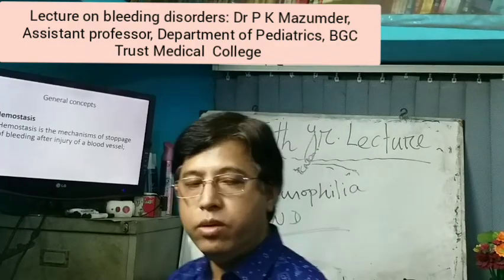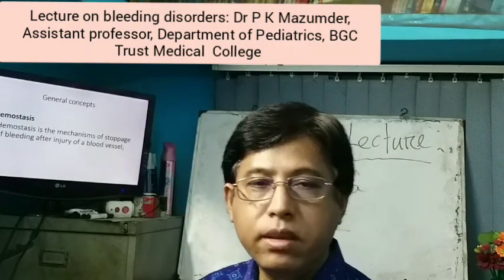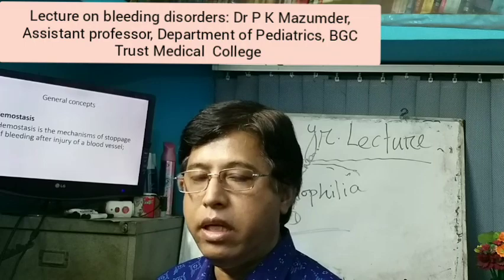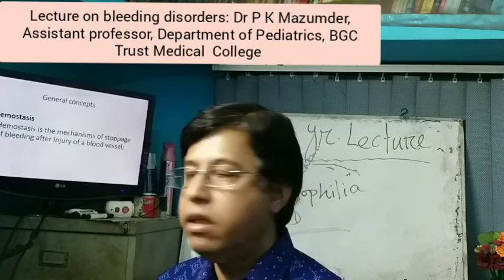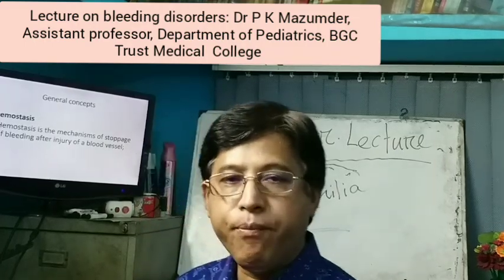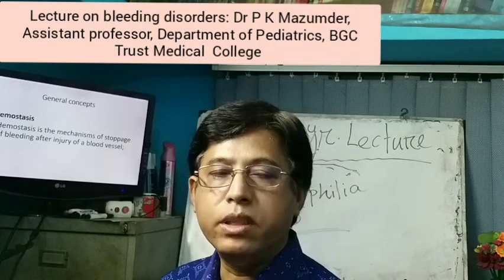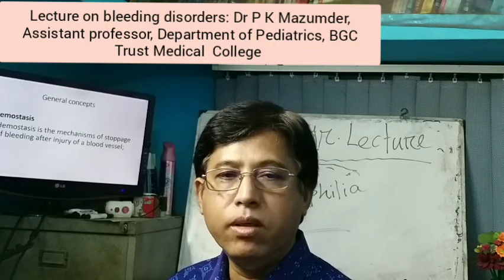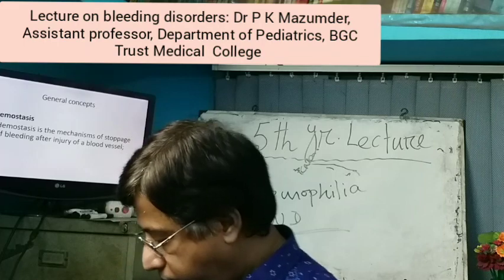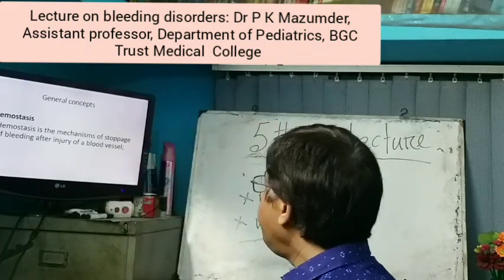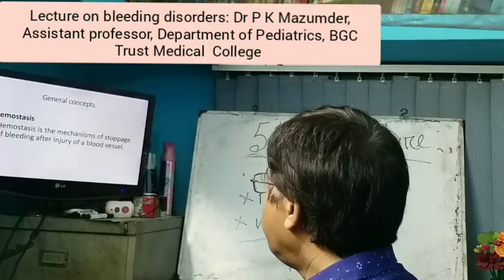Before going to discuss the bleeding disorders, I want to tell about the general concept of clotting disorders. Now, what do you mean by hemostasis?